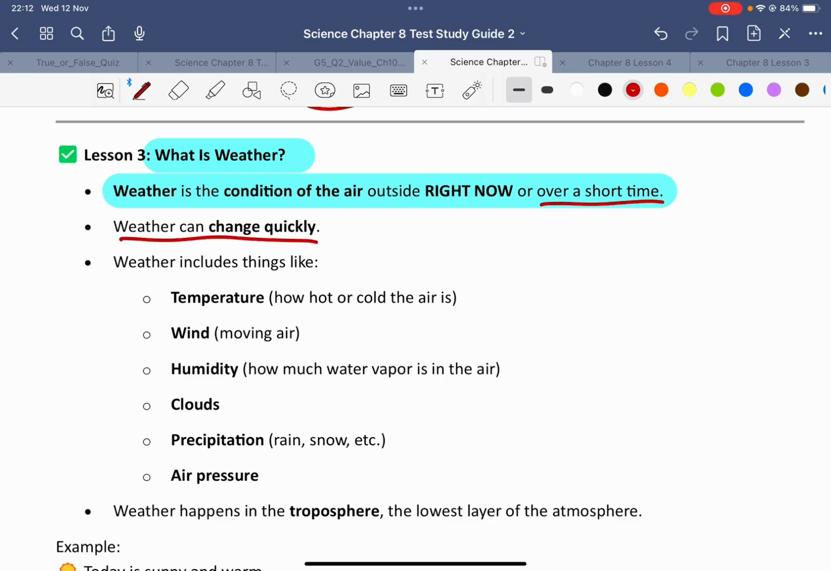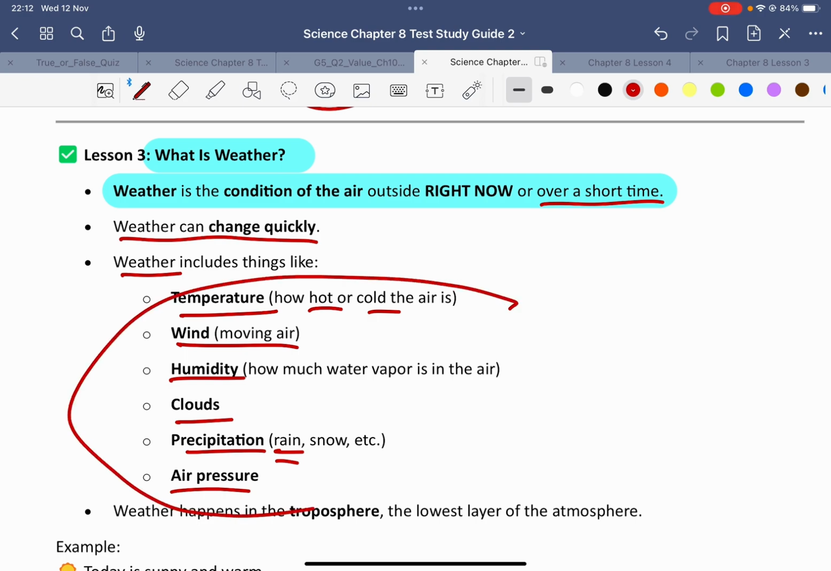So, weather can change quickly. Weather is things like temperature. Is it hot? Is it cold? What is the temperature outside right now? Or the wind, right? Is it windy or is it not windy? Humidity, clouds, precipitation. Is it raining or not? And air pressure. Keep in mind that weather means that it can change.